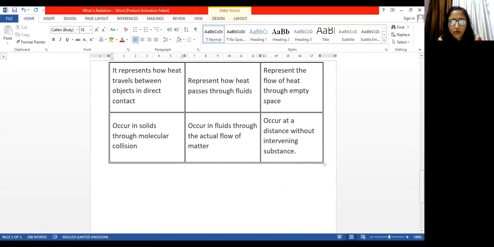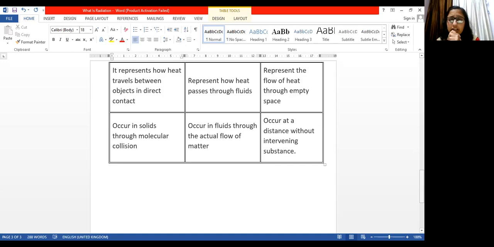Occurs in solids through molecular collision, occurs in fluids through the actual flow of matter, occurs at a distance without intervening substance. Okay, so the first one is it occurs in solids through molecular collision. The molecules, the particles there, collide with each other. Collision means टकराना. So they collide with each other and then the transfer of heat takes place from one molecule to the other. Fine.